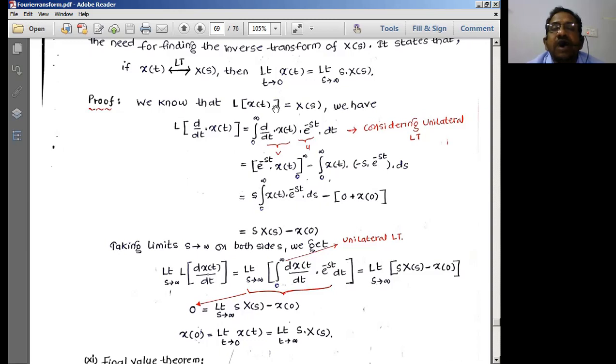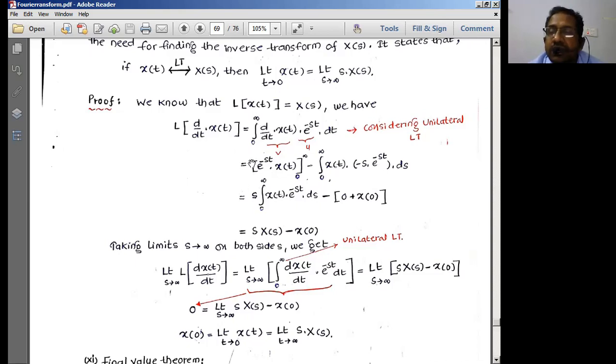For example, if we start at t equal to 0, what is the initial value of x of t at t equal to 0? What is the final value of x of t at t equal to infinity? So we start at t equal to 0, and the time extends towards infinity as t tends to infinity. Therefore I can take the limits as 0 to infinity.